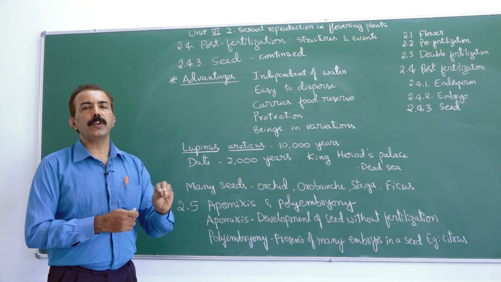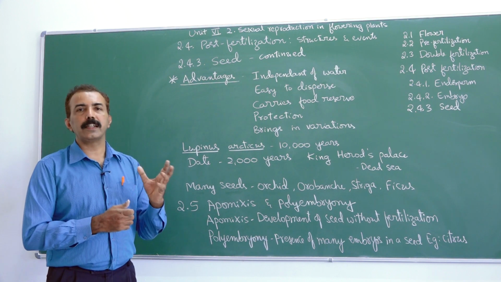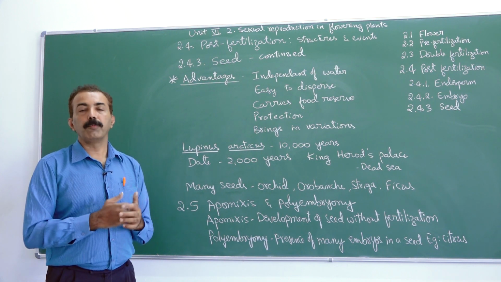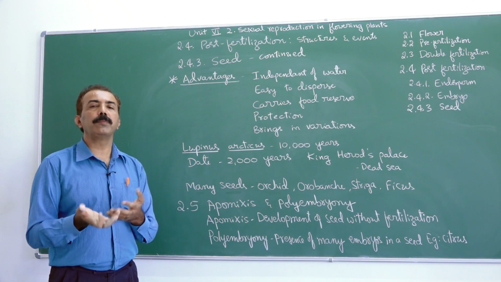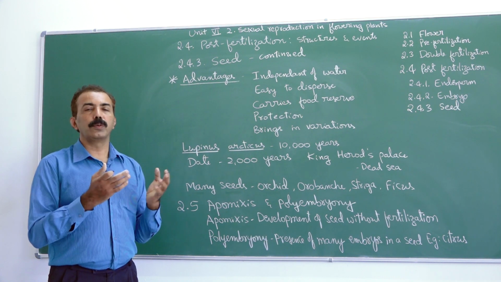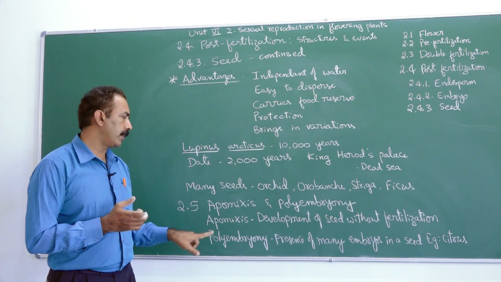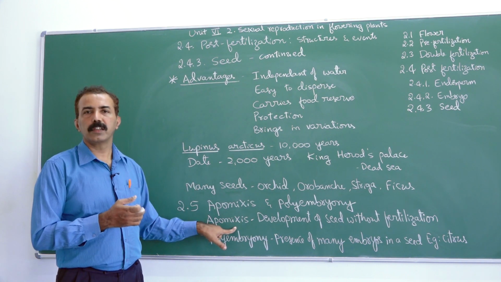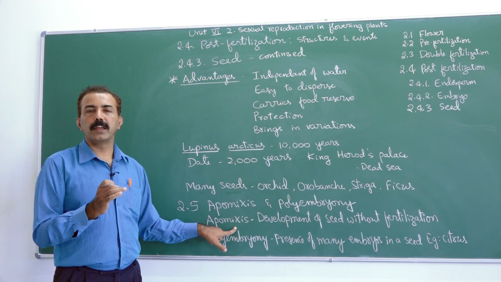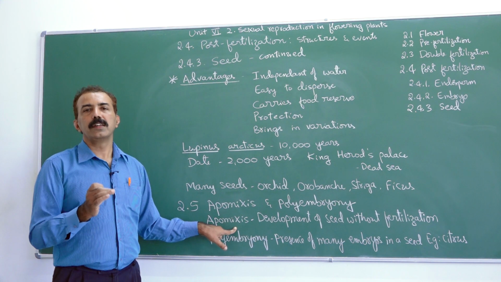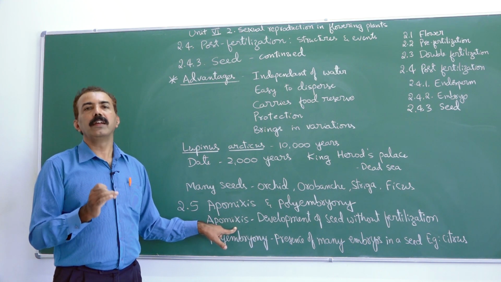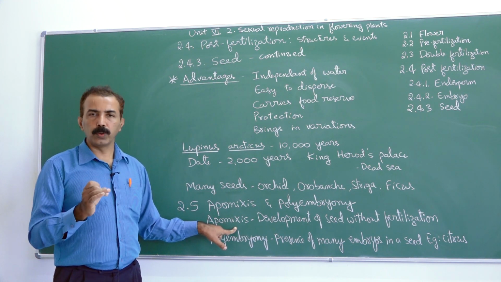What if the embryo sac is not produced inside an ovule? Now many cells, they volunteer, they try to become the zygote. So that mechanism we call apomixis. In an ovule, in the absence of embryo sac, the cells of nucellus, cells of integument become embryo.